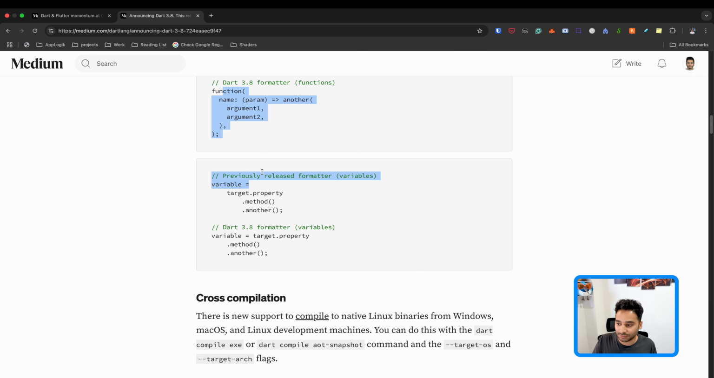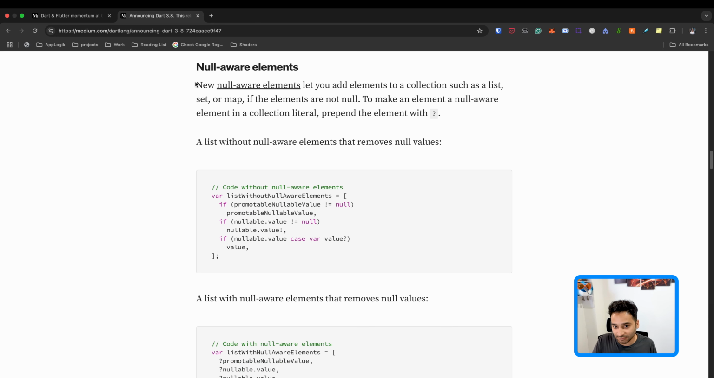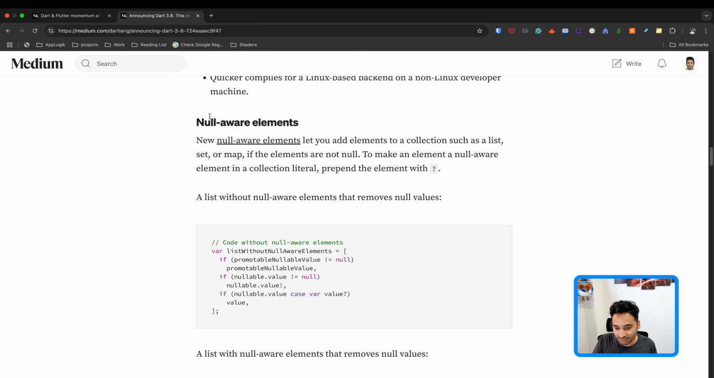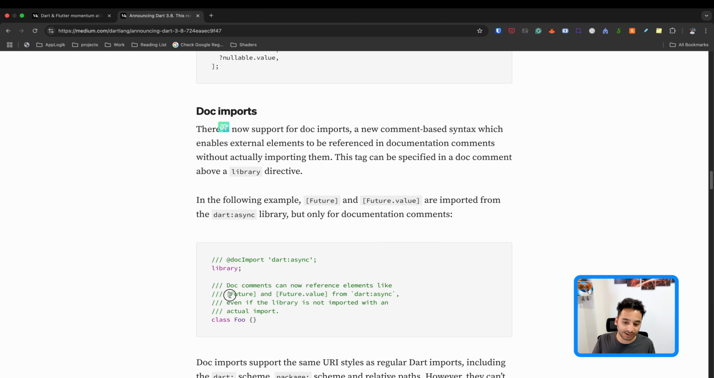But before that, let me take a look at the Dart article to see if we have anything else here. Yeah, we talked about the null-aware elements here. And yeah, so the next one is doc imports. So as you remember, in the past, when you wanted to have something like this in your Dart comments, you needed to import it. So for example, you have future class or future.value, and I mean, you could have this without import, but if you wanted to be able to alt click or command click to open the reference, you had to import it to the file, and this way you could open it.